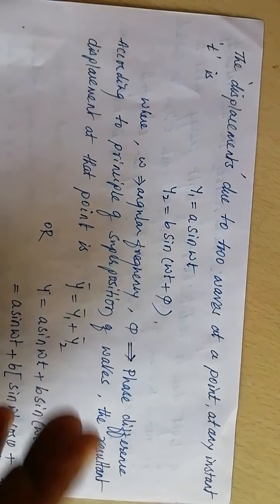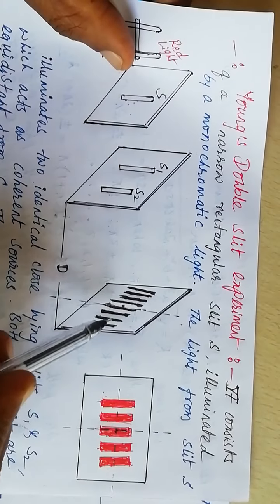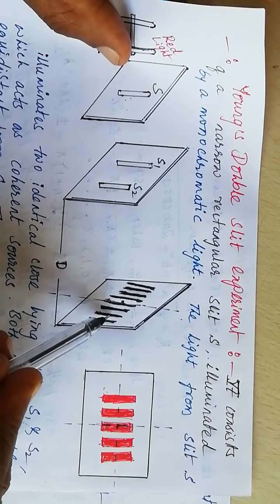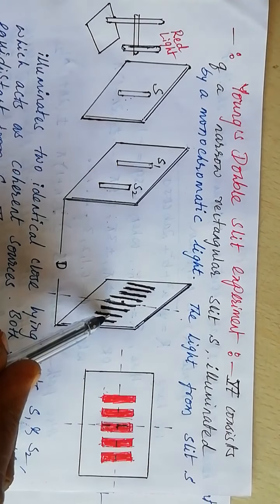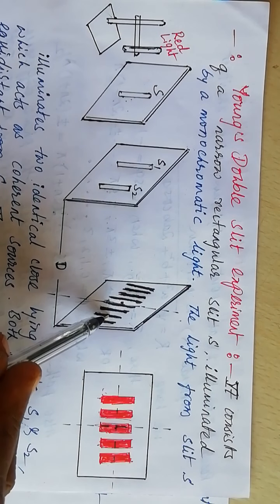So here in this diagram, if I take some arbitrary point over here, the waves from S1 and S2 will be reaching this point also.